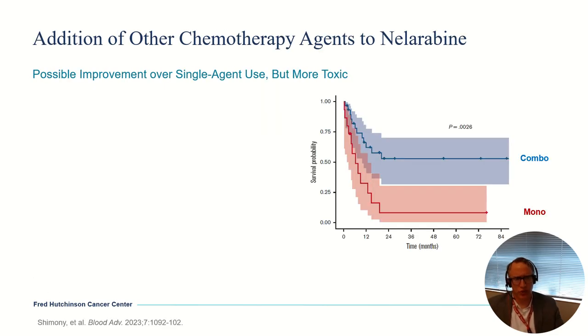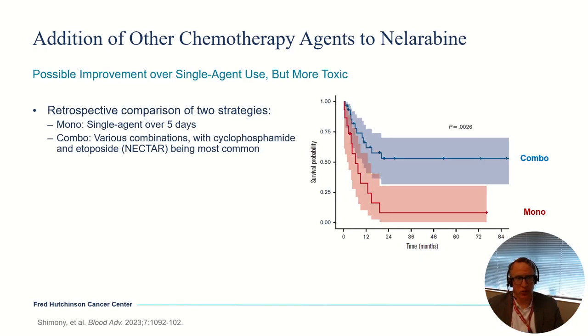One approach that I've started to include more frequently is combining nelarabine with other chemotherapy agents. It might improve the outcomes, but it can also increase the toxicity. So this was a retrospective comparison of two different strategies, primarily at the Dana-Farber Cancer Institute, where single agent nelarabine, that's the mono arm here, versus combo, which were various combinations, but the most common combination used was adding cyclophosphamide and etoposide, sometimes referred to as the nectar regimen.